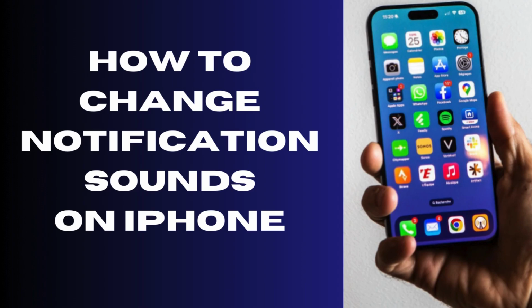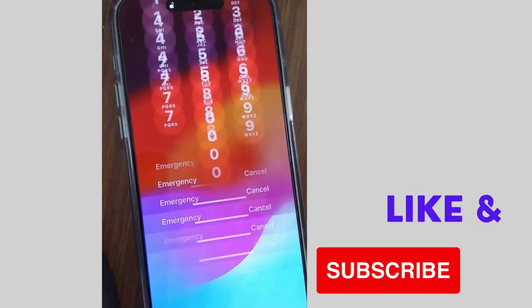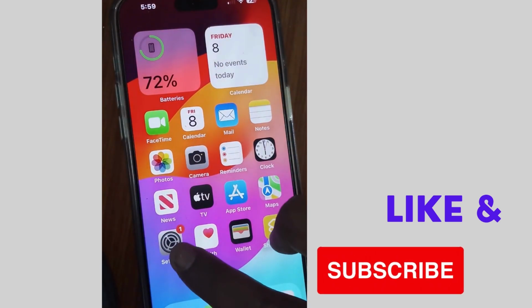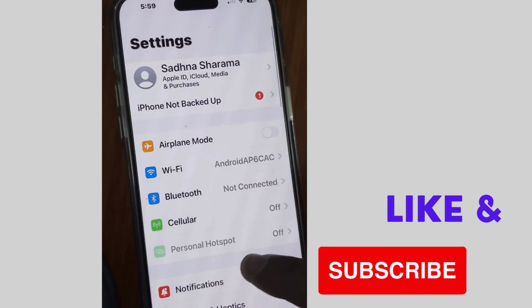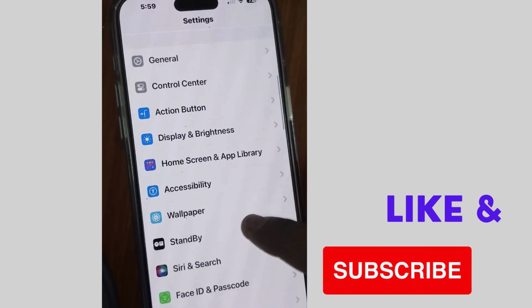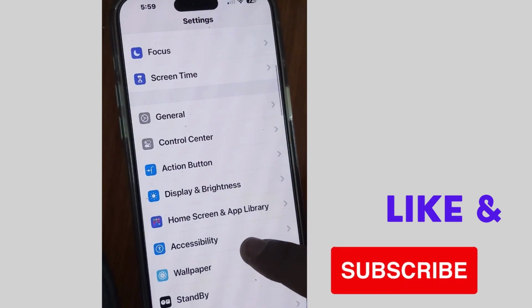Hello guys, how to change notification sounds on your iPhone for various types of apps: message, WhatsApp, other apps. You can change the notification sound for different apps, different types. Tap on Settings. Here, tap on Notifications.